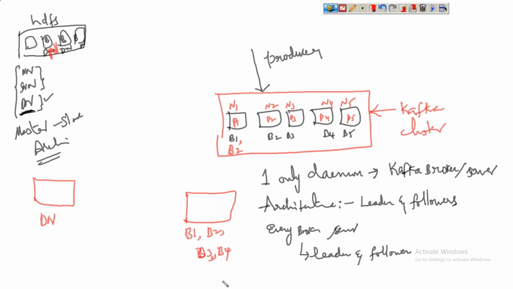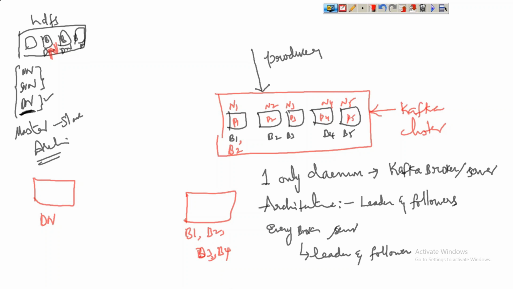That depends upon our interest, whether to go with only one broker, or two, or three, or four. That we have to configure. But there is flexibility that we can have multiple brokers or servers in a Kafka cluster, that is, in each node. Got my point here? This is one more difference between the HDFS cluster and the Kafka cluster. I think this point is clear now.